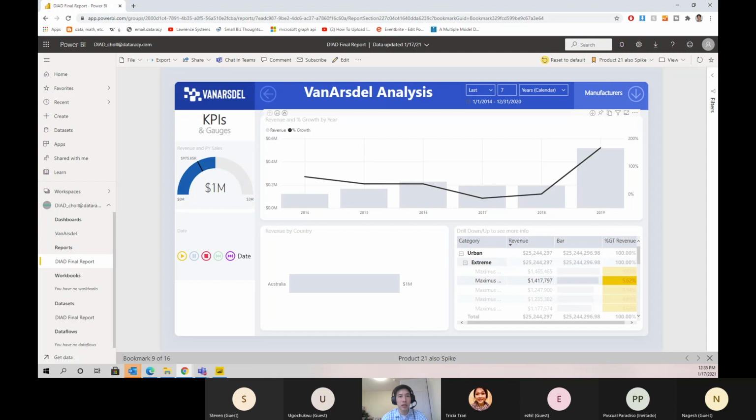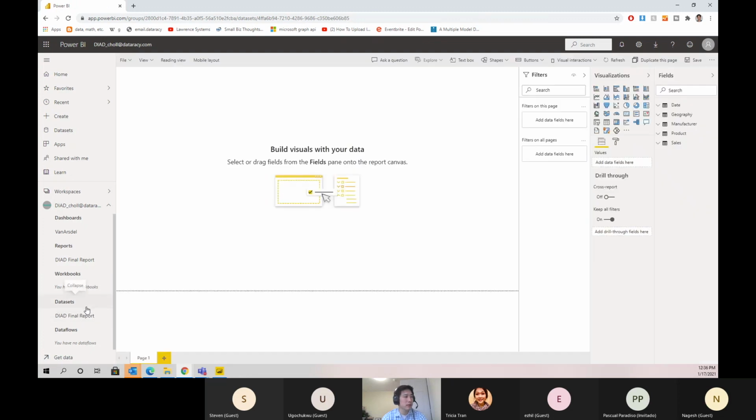Power BI also provides an option to get quick insights into the complete data set. So navigate back to the Power BI service, and in the left panel, let's hover over datasets and DIAD final report. And click the three ellipses next to it. Then let's click Get Quick Insights. And so now it's going to run that same insights engine that we used earlier, but over the entire data set as opposed to a section on the report. After this loads, we're going to click View Insights.